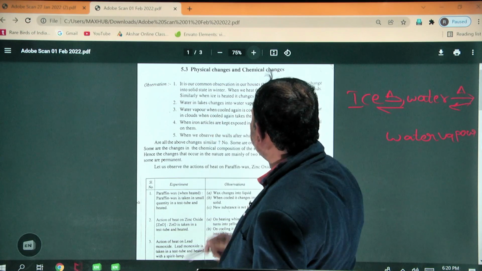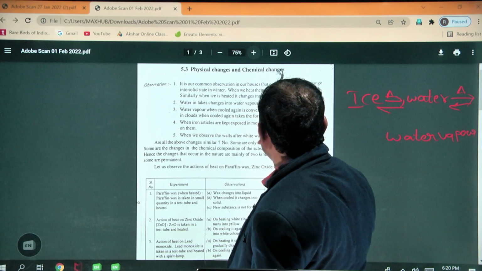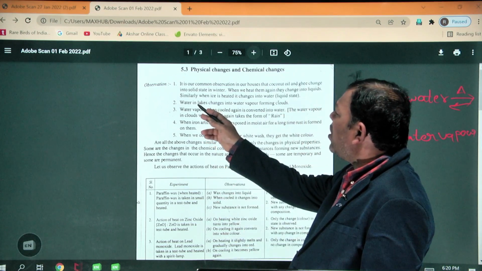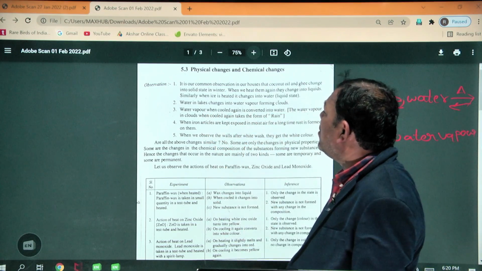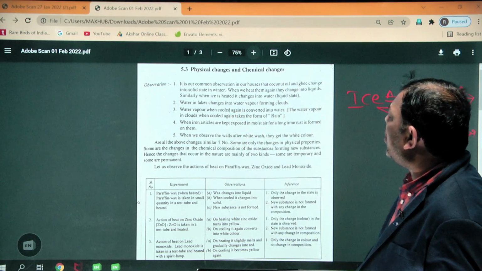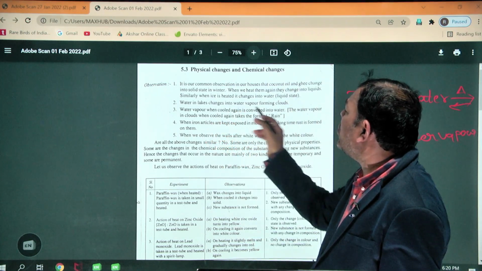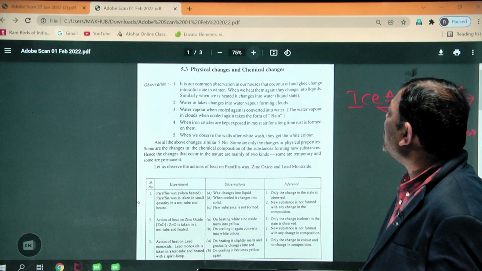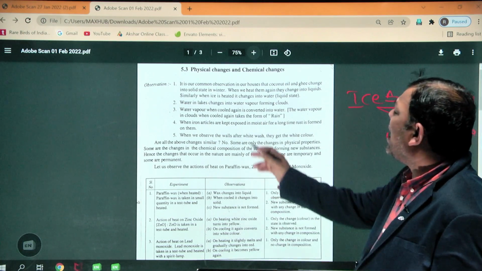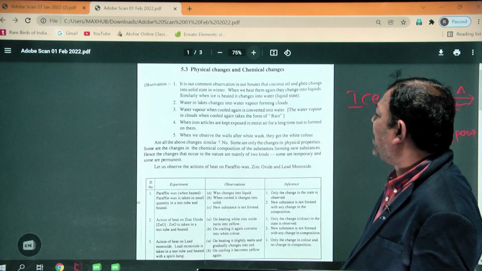Water in lakes changes into water vapor, forming the clouds. Water vapor, when cooled again, is converted into water. The water vapor in the clouds, when cooled again, takes the form of rain.